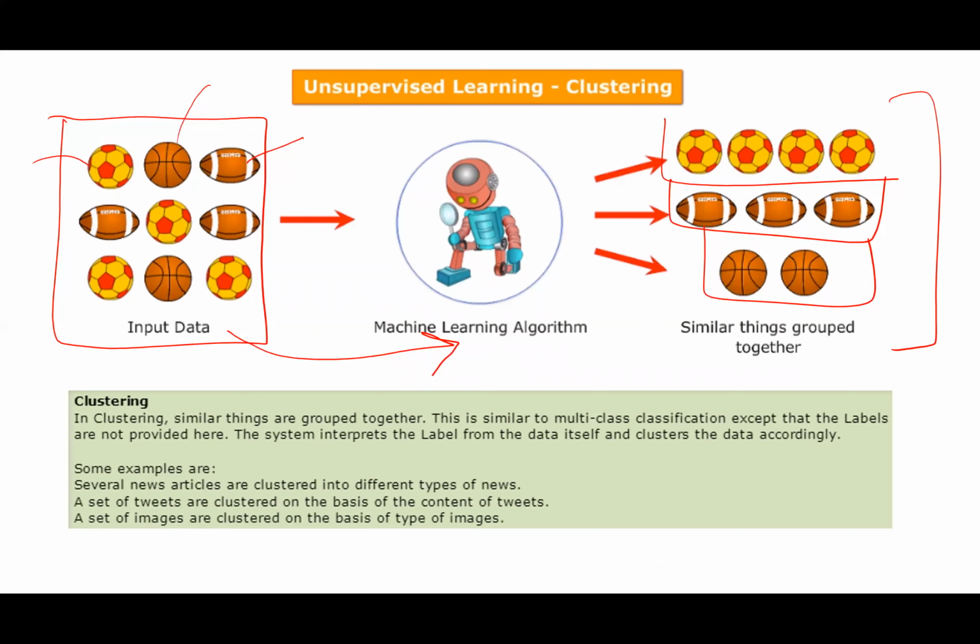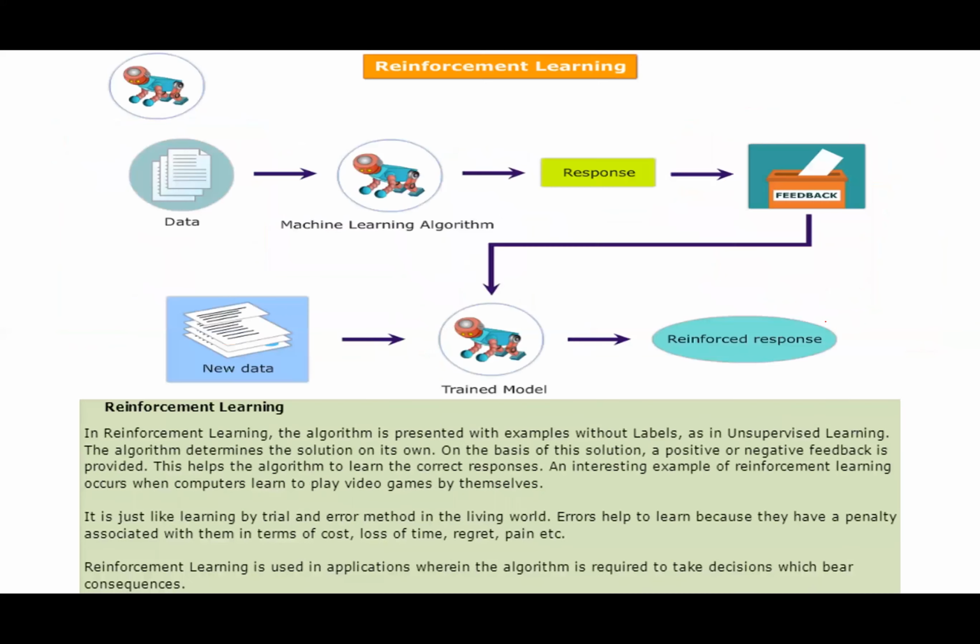Just like a human, the algorithm has tried to understand that this thing is separate, this thing is separate, and this thing is separate. We can differentiate by color or by the exact name because we know it's a football. But the algorithm does not know, and we are not feeding that label information. Based on its practice and learning for every data point, it made this rule, which is almost correct also, right?